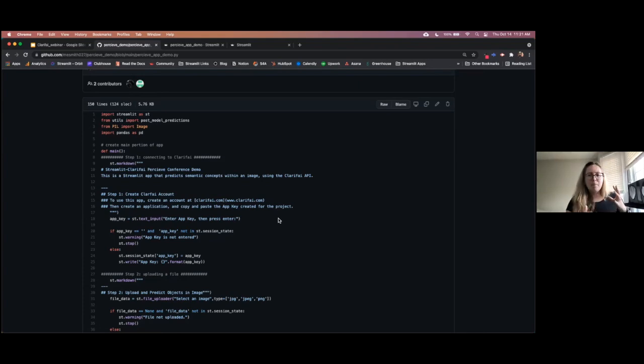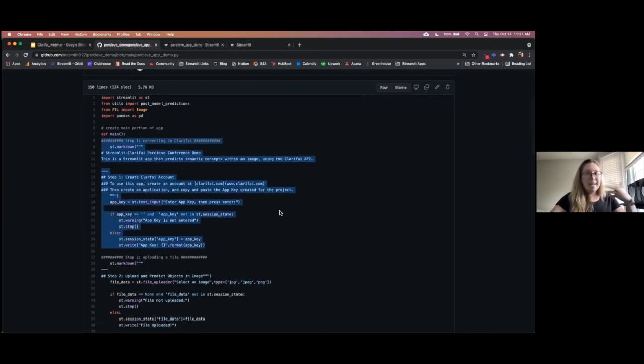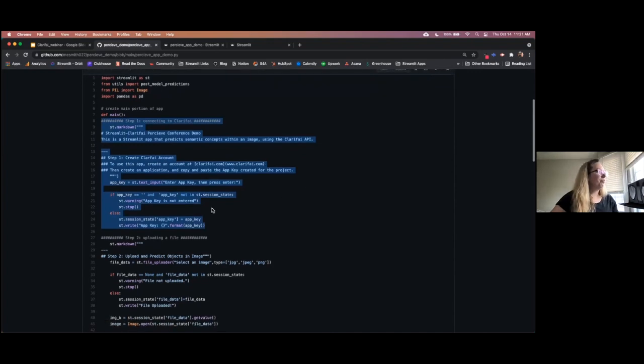Now, this app, as you probably saw from the flow of the app itself, works in kind of 3 steps. The first step here is entering that app key from Clarifai and entering into the app. And this is where we call our text input.